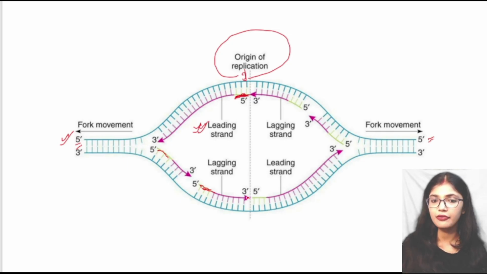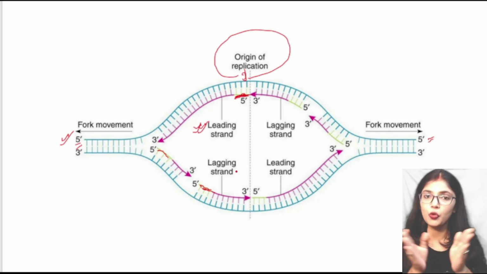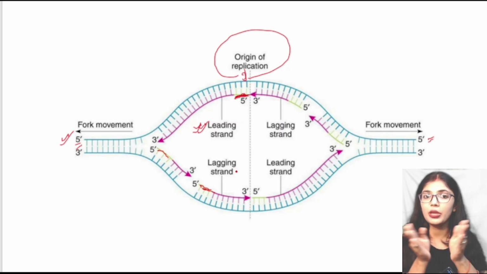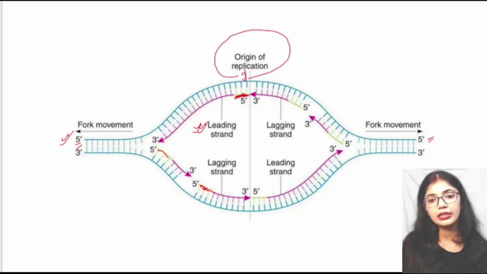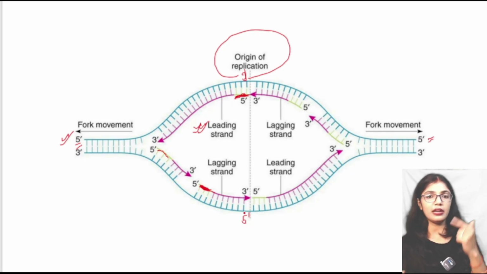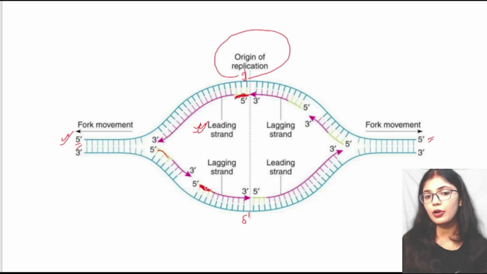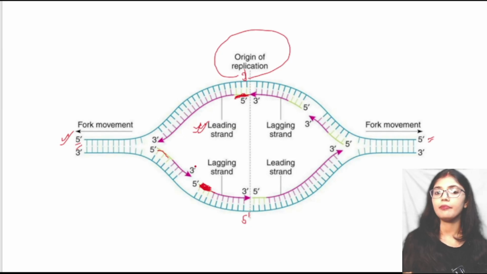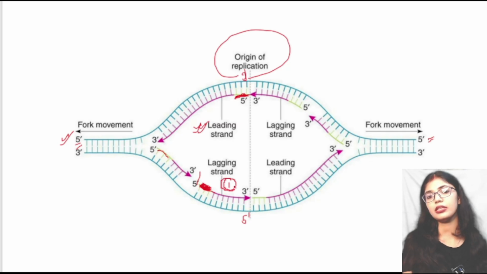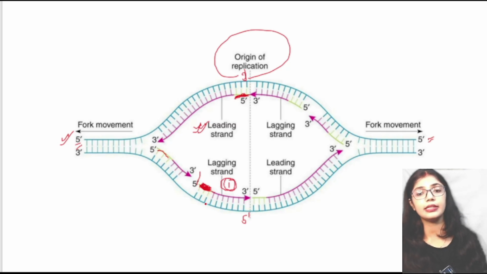But in this case we can see when this fork is opening, it is opening a little bit. So from here the synthesis starts. Because in this case it is a 5' end, from the 5' end the synthesis will not start. From the 3' end of the parent strand the synthesis will start. So from here the primer is formed and there is continuous synthesis. In this way this is the first part where the DNA has replicated its parent strand into the daughter strand.